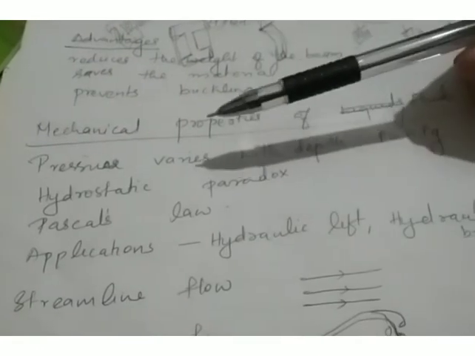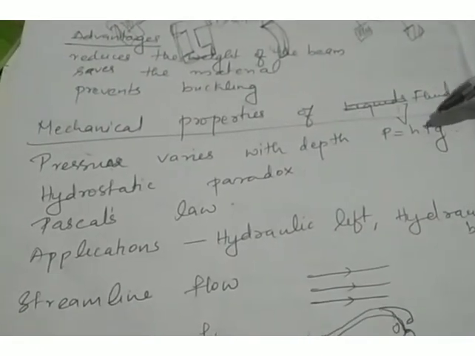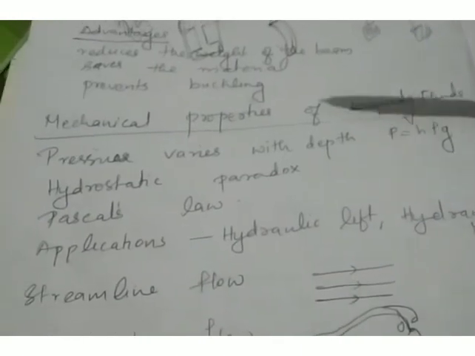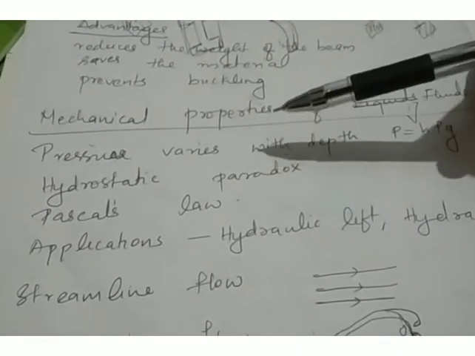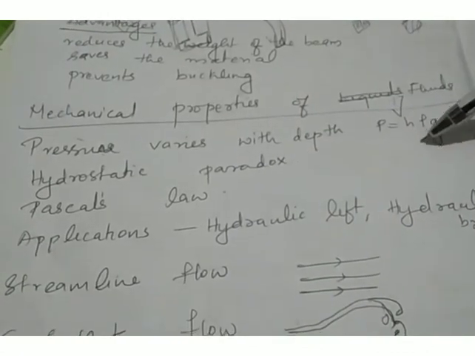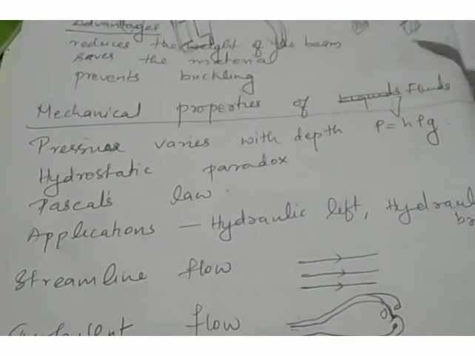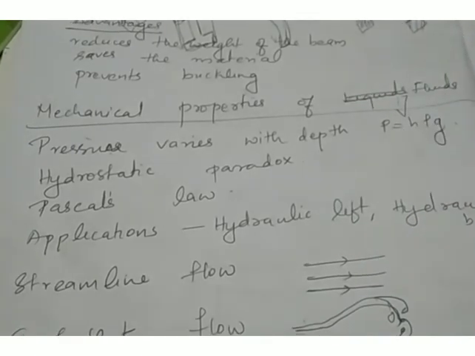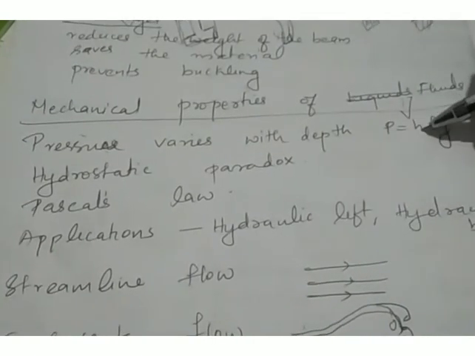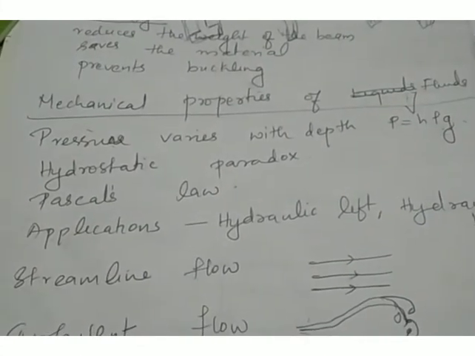So next we can discuss the mechanical properties of fluids. In the chapter mechanical properties of fluids, we discussed the pressure and its variation with depth. So pressure P is equal to h rho g. This equation clearly tells us the variation of pressure with depth. So the pressure varies with depth or height h.